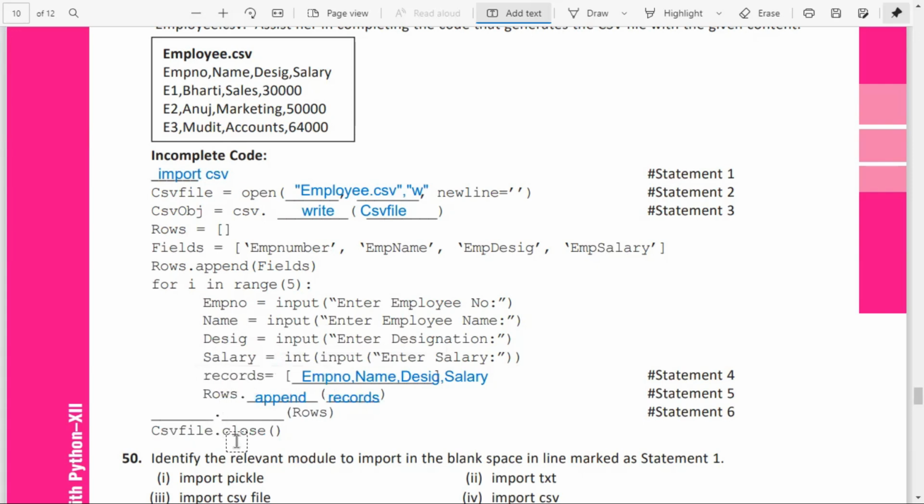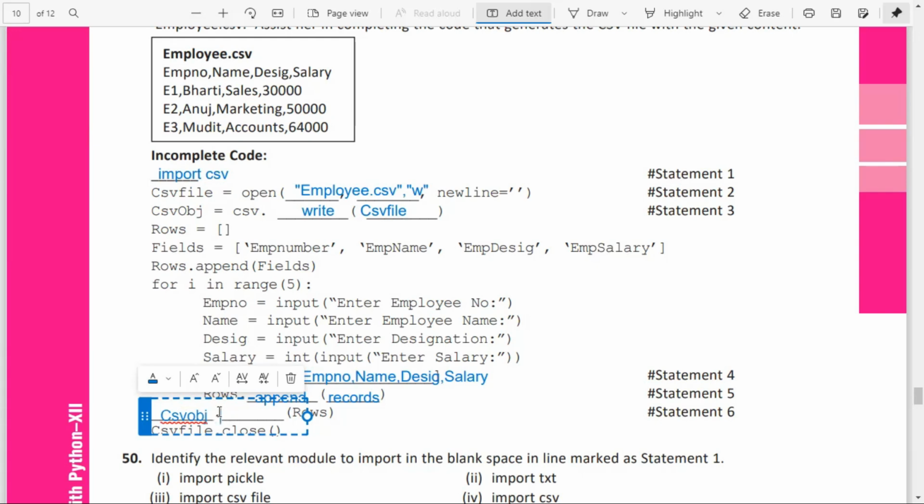The CSV writer object, dot writerow. You want writerows because we want to write all the rows, yes or no?